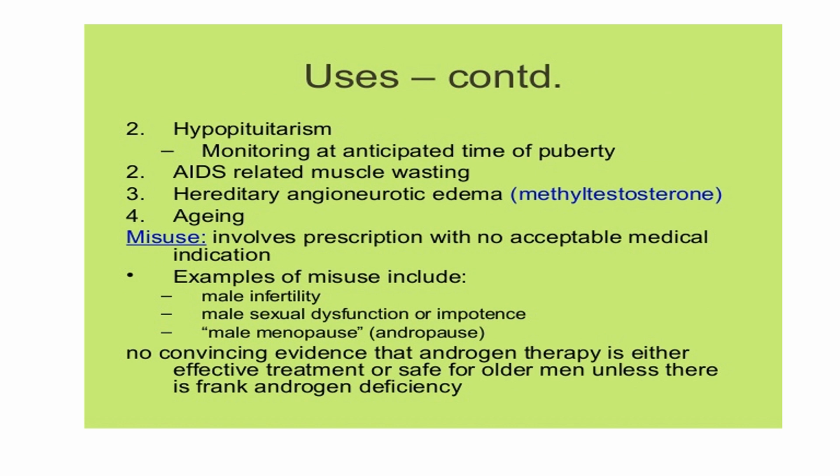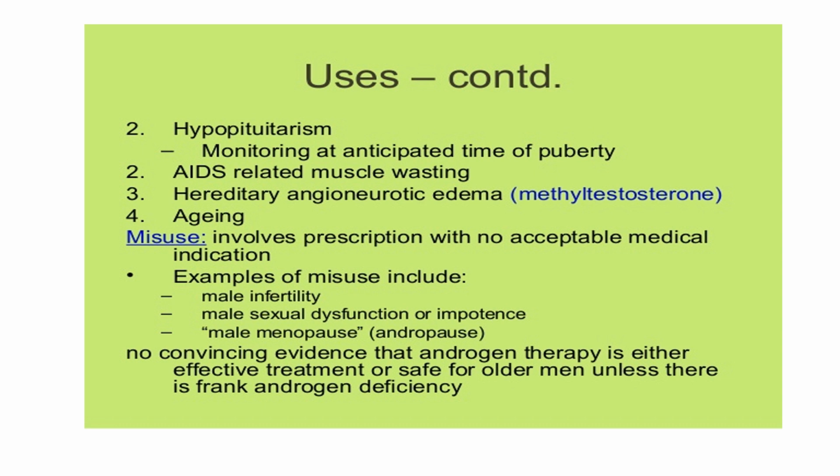The next use, hypopituitarism. In hypopituitarism also, as I told you, there is no stimulation of the pituitary, or any disease in the pituitary can cause a decrease in the formation of LH and FSH, which leads to a further decrease in the formation of testosterone. Here, monitoring at the anticipated time of puberty is a must, and this is required for primary and secondary sexual characteristic development. The next use, AIDS-related muscle wasting. I told you testosterone has an anabolic effect on the muscle, increases the muscle mass. So it can be given in patients having muscle wasting.